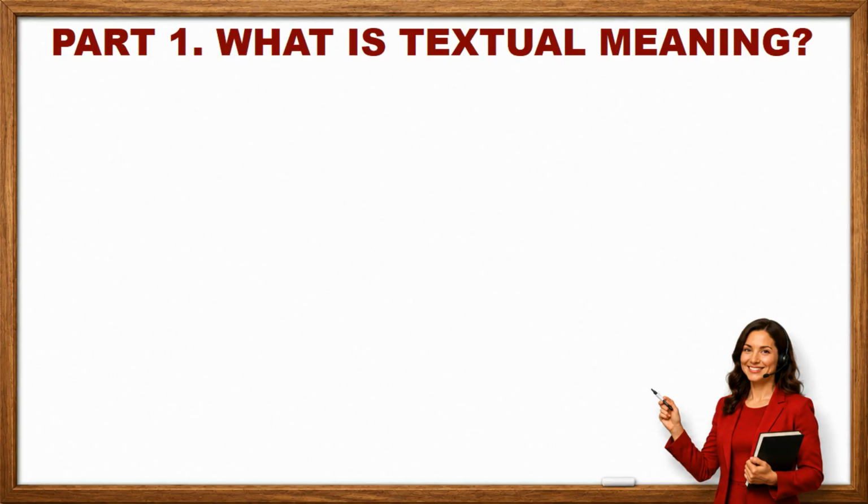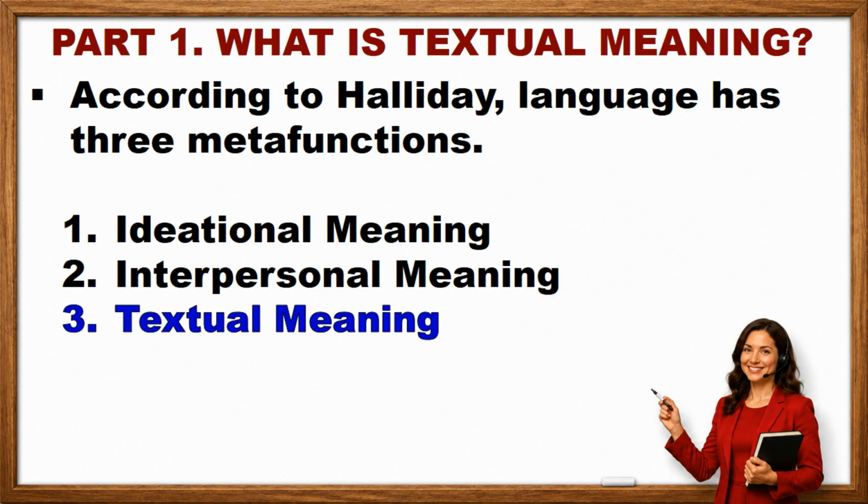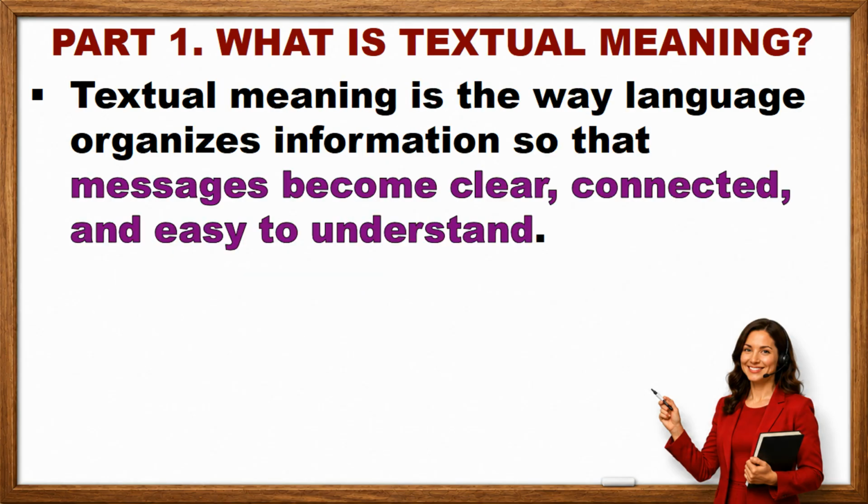Part 1. What is textual meaning? Before discussing textual meaning, let's remember something. According to Halliday, language has three metafunctions. 1. Ideational meaning. 2. Interpersonal meaning. 3. Textual meaning. Today, our focus is the third one. So, what is textual meaning? Simply put, textual meaning is the way language organizes information so that messages become clear, connected, and easy to understand.